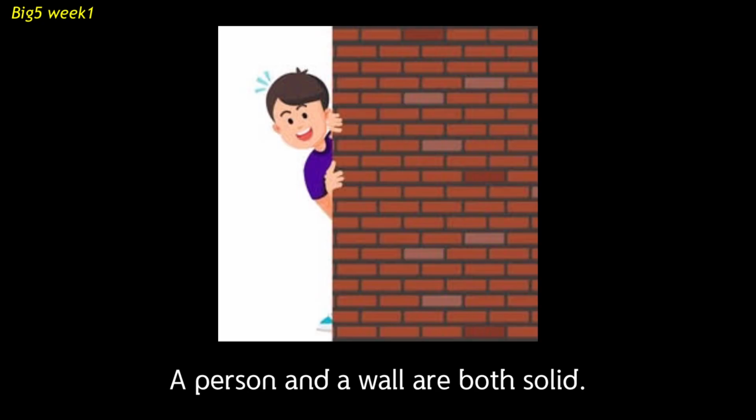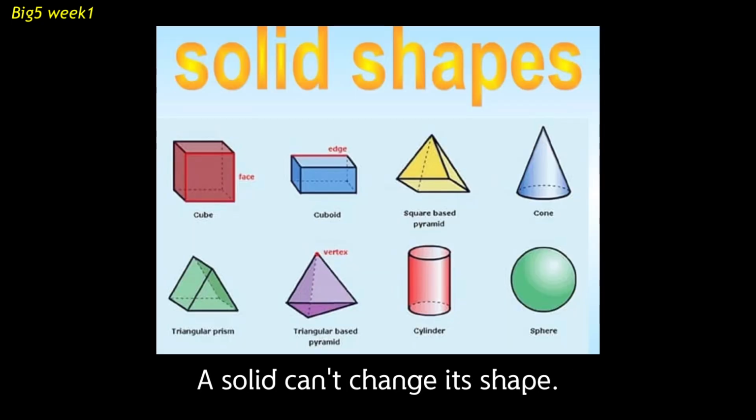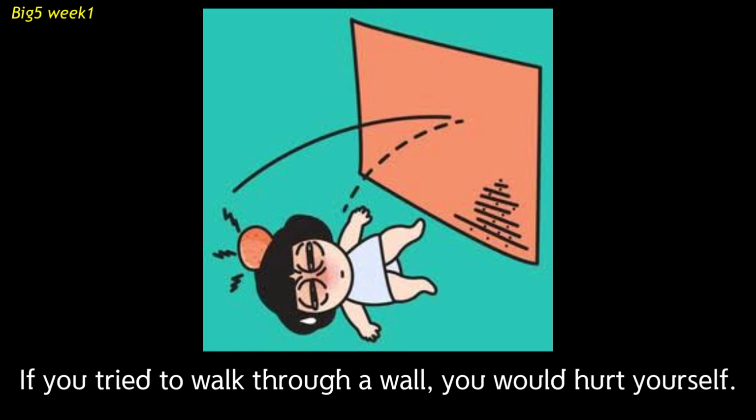A person and a wall are both solid. A solid can't change its shape. If you tried to walk through a wall, you would hurt yourself.